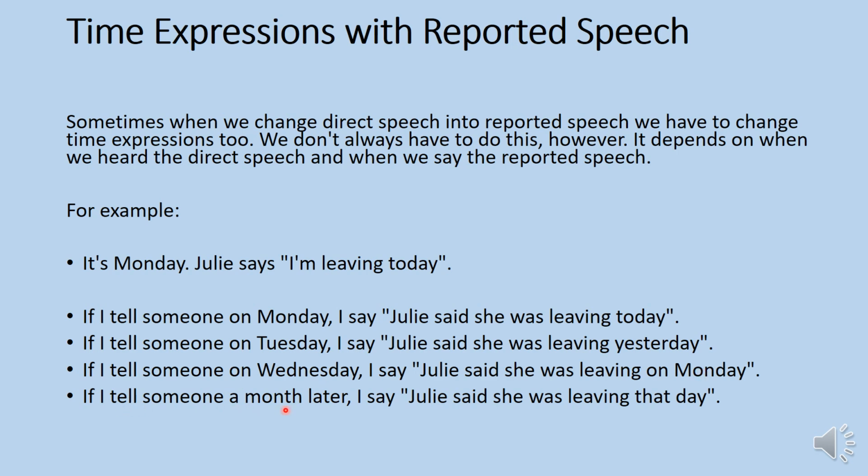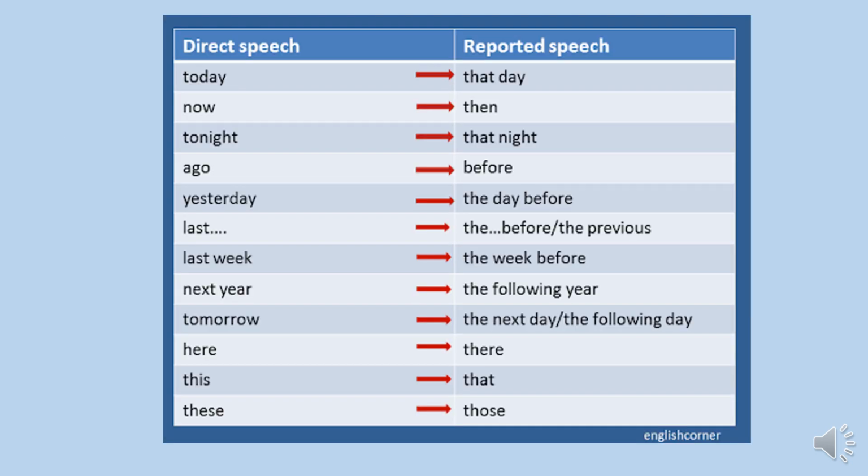And if I say it a month later, then I have to specify. Here is a table for the time expressions. Today becomes that day, now, then, tonight, that night, ago, before, yesterday, the day before, last, the previous day, last week, the week before, next year becomes the following year, tomorrow, the next day, here, there, this, that, and these, those. So please make sure that while you're changing direct speech into indirect or reported speech, you revise it and add these time expressions.